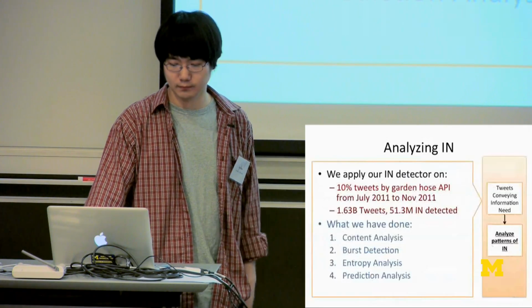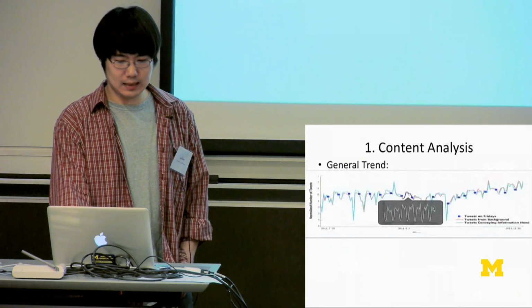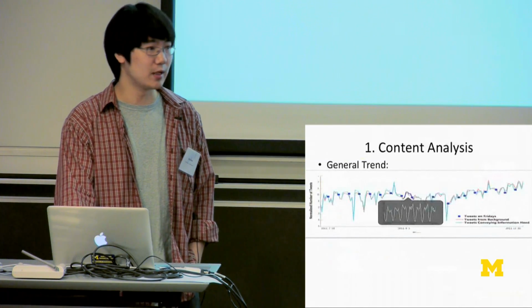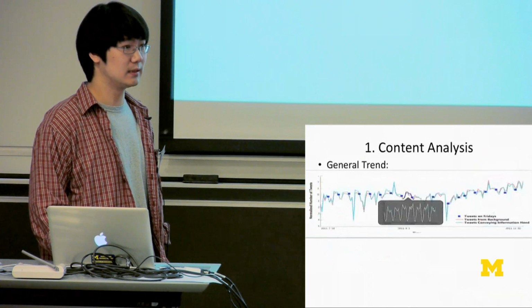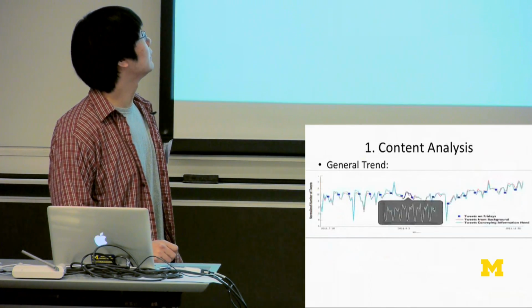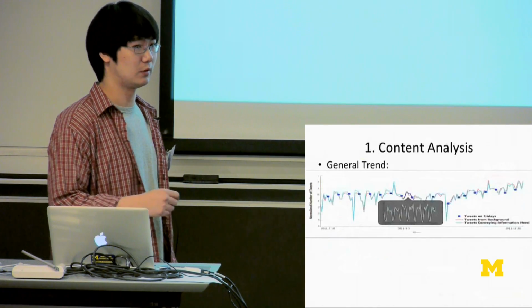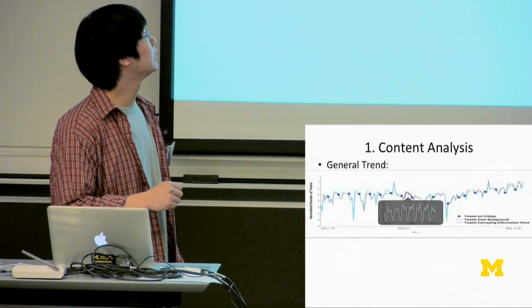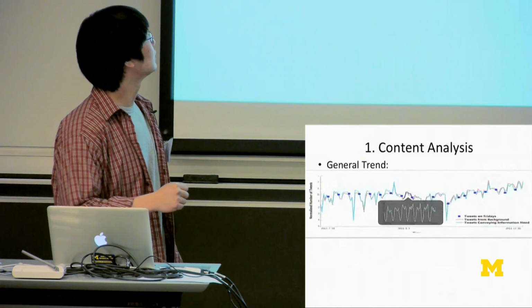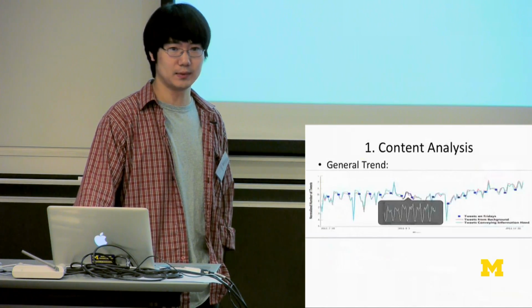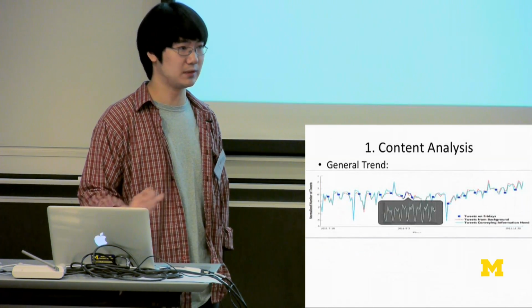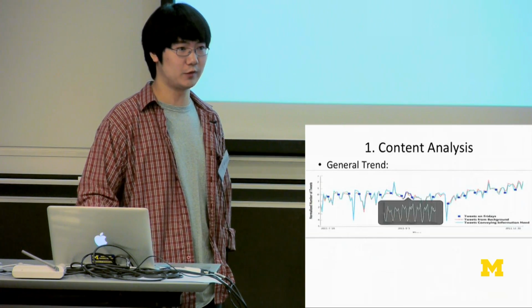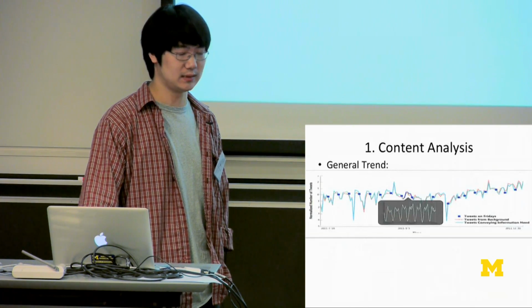in Google. First I will show you this general trend, which is the number of tweets containing information need, plotted in the blue line, and the red dotted line is the background, that is the general discussion of Twitter. Over this time period we can see they are highly correlated and share some periodic features, but there are also some differences.